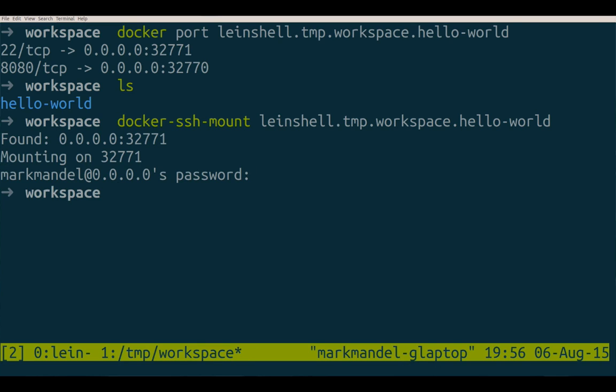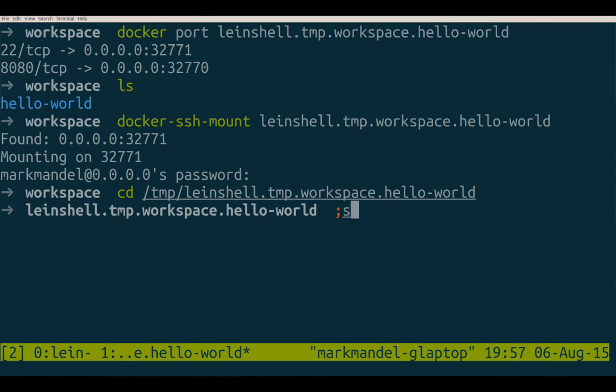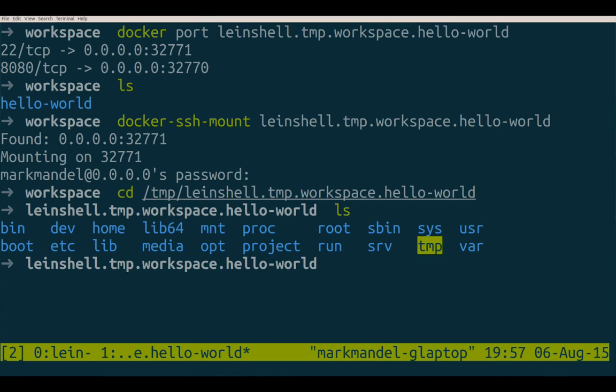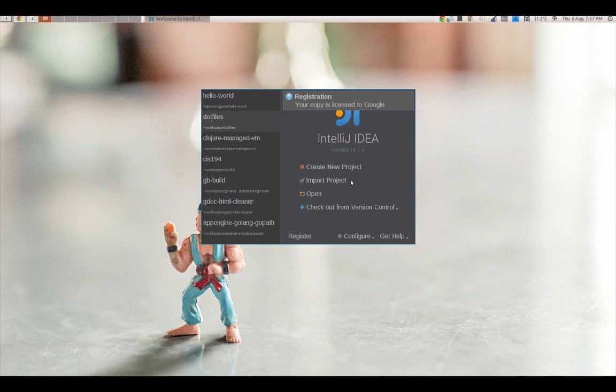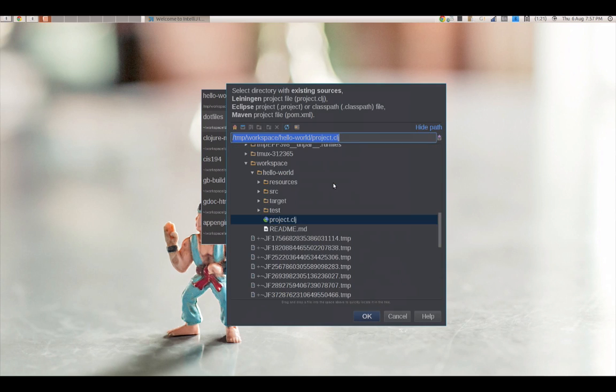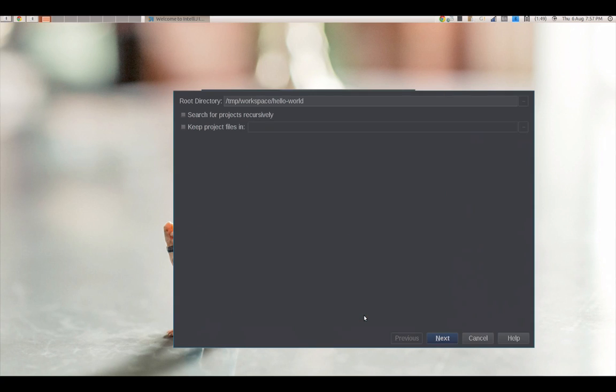If I go to temp line shell, have a look, I have access to everything. Awesome. So that's IntelliJ, which you can hopefully somewhat see in the back. I'll talk through it so you know what's going on. The nice thing about Cursive, if you haven't used it, is it can import basically any project.clj automatically and understands how it works. So I've already looked it up. It's in my temp workspace, hello world project.clj. So I'll open that up.